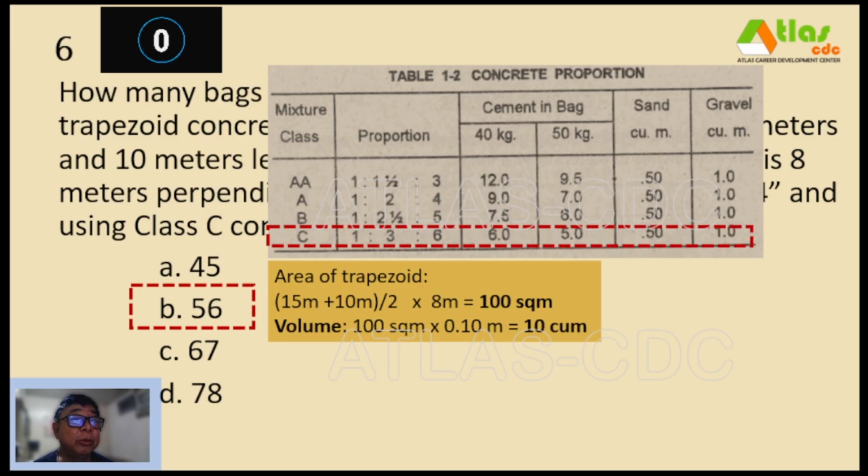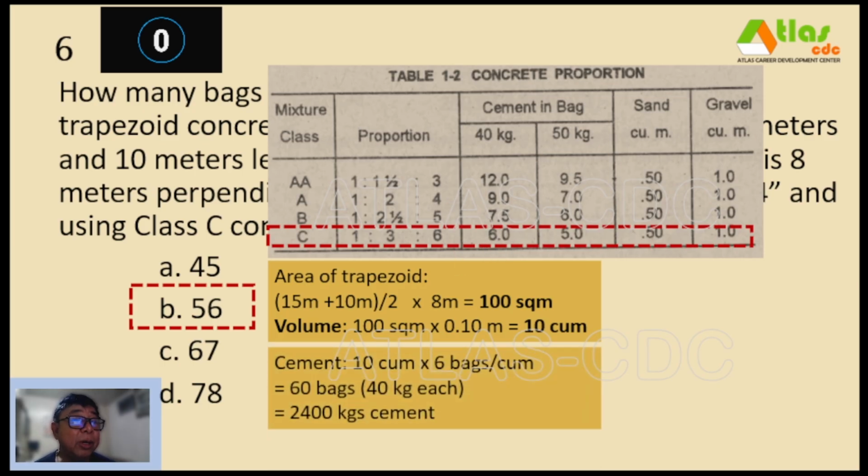So which means that we only have to multiply this volume of concrete, 10 cubic meters, by the number of cement bags na 40 kilogram packaging, and that will give you 60 bags, 40 kilos. So we multiply the weight. It will give you now 2,400 kilograms cement requirement.